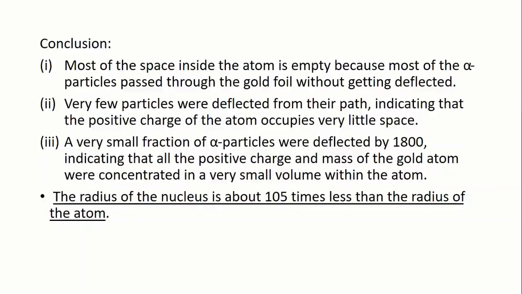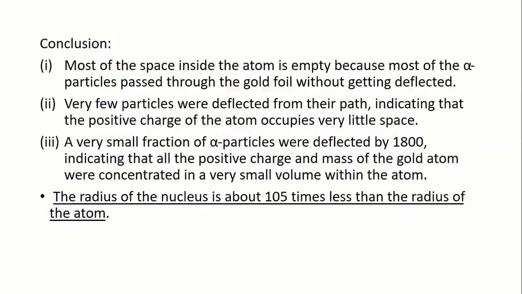As most of the alpha particles pass straight through the gold foil without any deflection, it shows that there is a lot of empty space in the atom. Some of the alpha particles are deflected through small and some through large angles.